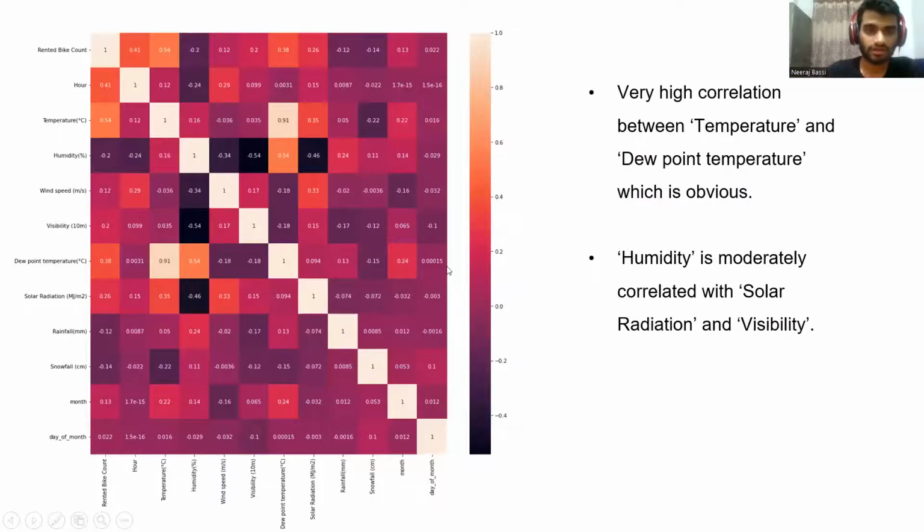Now we will see the correlation between the features of the given data set. Here we can see that temperature and dew point temperature have a very high correlation of 0.91. And also humidity is moderately correlated with solar radiation and visibility.